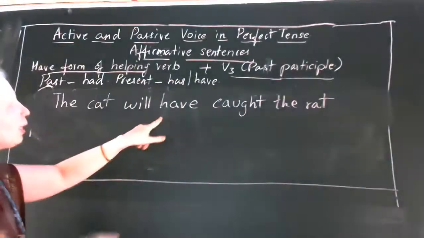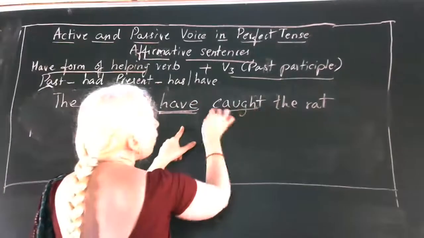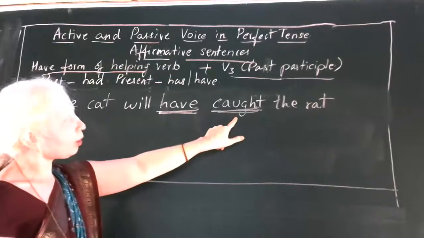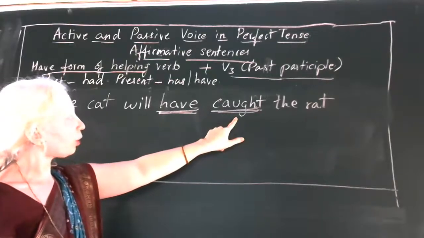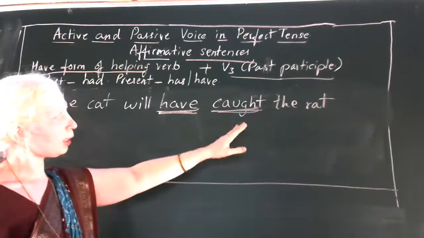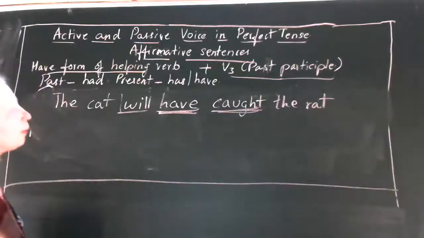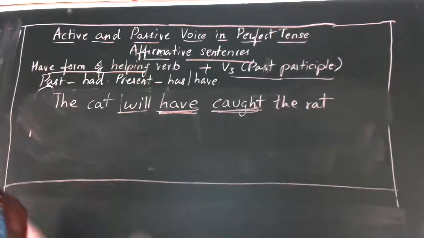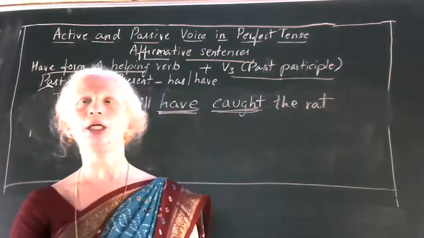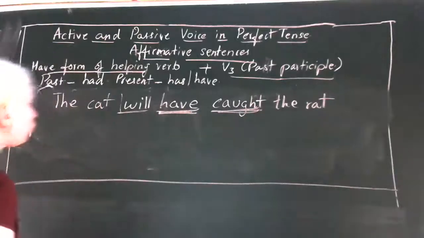See here, you have have and you have caught here, right? Caught is the V3 past participle form of catch, and you have the have form of helping verb. That is why this sentence is in perfect tense, but here you have will. Will and shall indicate the future time, they are considered future time indicators, right? So this sentence is in future perfect tense.